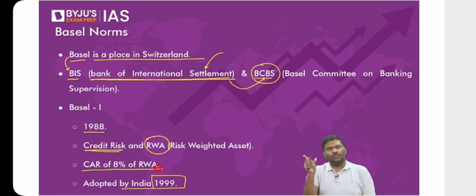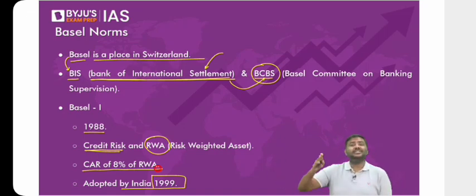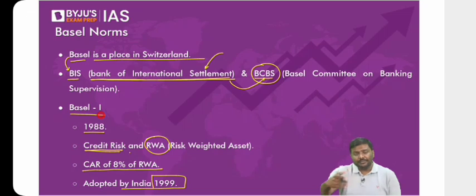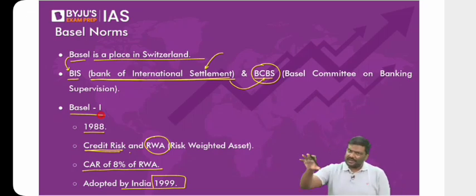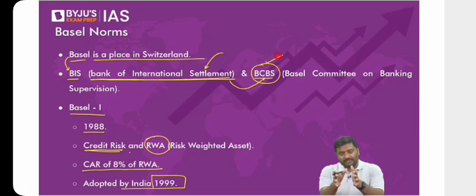Every bank should calculate their RWA and maintain at least 8% of their RWA in the form of capital, the capital adequacy ratio or capital to risk-weighted assets ratio, CAR or CRAR. This is the Basel 1 guideline. But before going forward, focus on this point very carefully, because some of you will try to correct me when I discuss certain guidelines henceforth. Please understand this: the Basel Committee will give you a recommendation. RBI can change it.